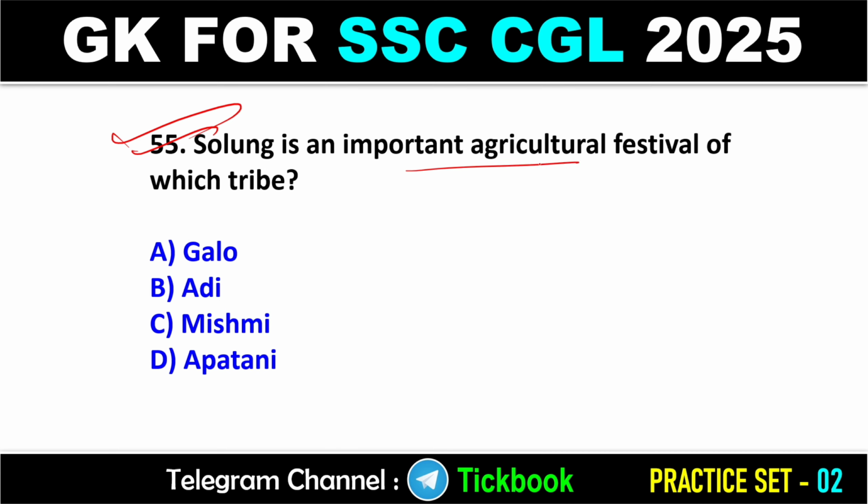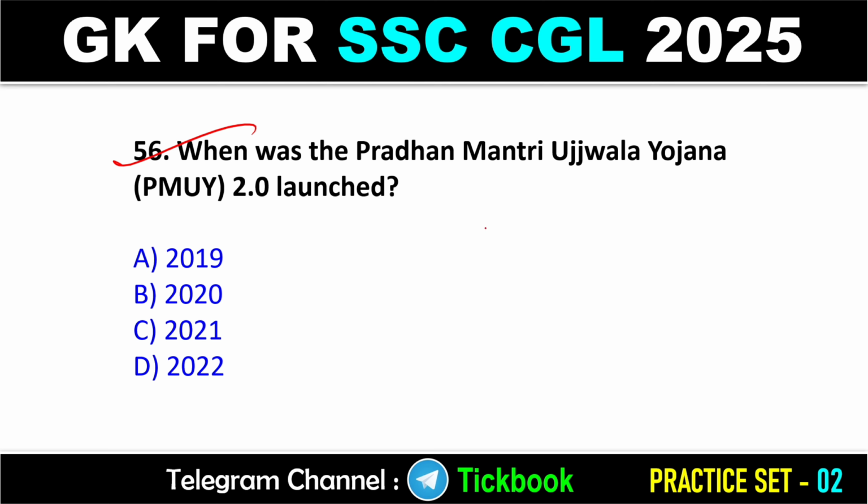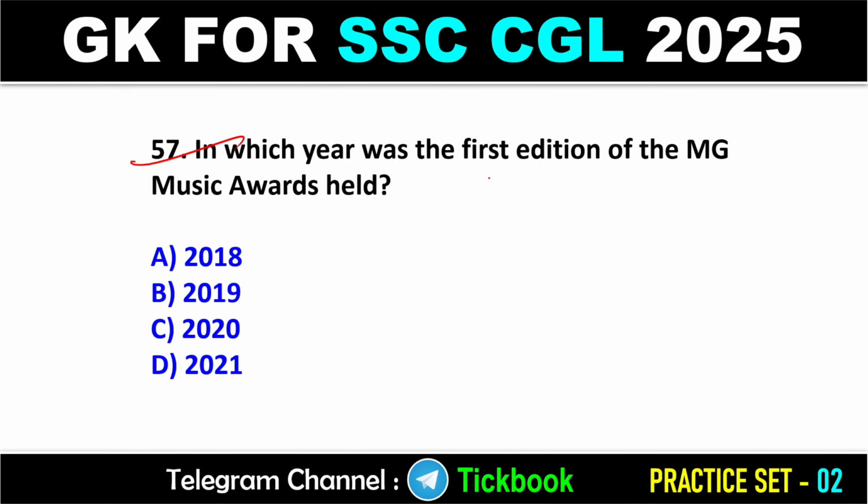55. Solung is an important agricultural festival of which tribe? Solung is a festival of Arunachal Pradesh, celebrated by the Adi tribes. Option number B. 56. When was the Pradhan Mantri Ujjwala Yojana 2.0 launched? Option number C is the right answer, 2021.